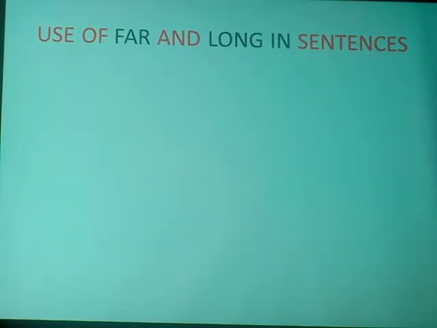We're using far and long in a sentence. We've used these words in most cases, at times without taking keen concern of them. But I want us to really sit in class and get to know the principles, the rules of using these two words. And at the end of it all, we shall find that it's worth learning.